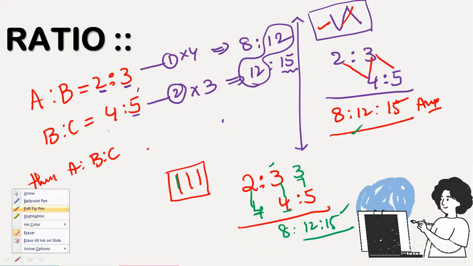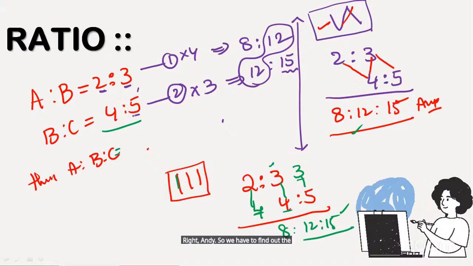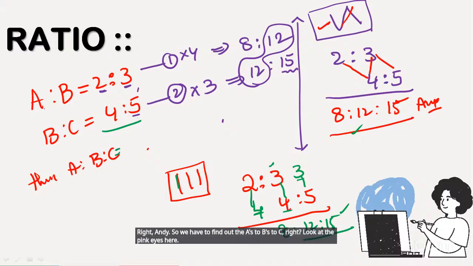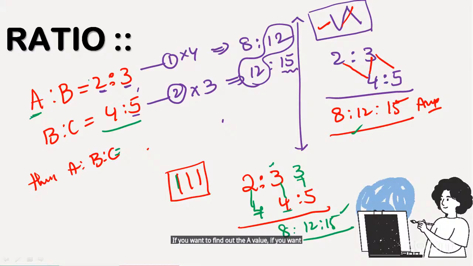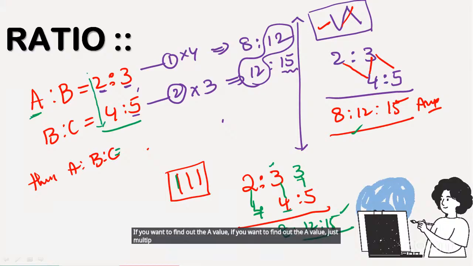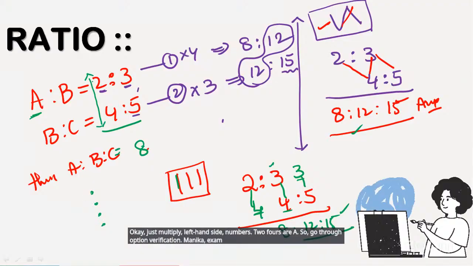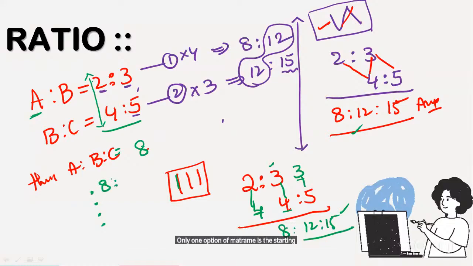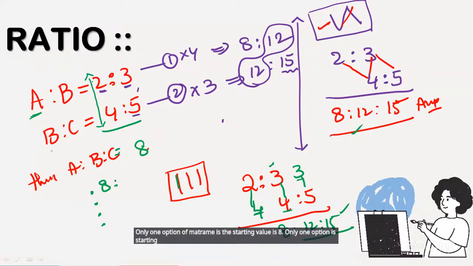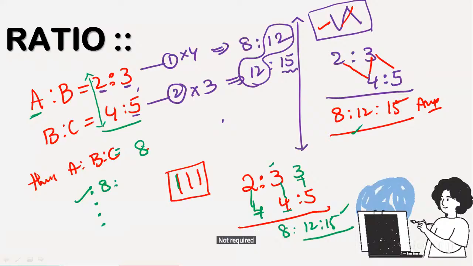Right. So we have to find out A is to B is to C. Look at the screen, guys. If you want to find out the A value, just multiply the left-hand side numbers. 2 4s are 8. So go through option verification. In the exam we will definitely have 4 options. Among these 4 options, only one option has the starting value 8. So that option is the right answer. Do we still need to find the B value and C value? Not required.